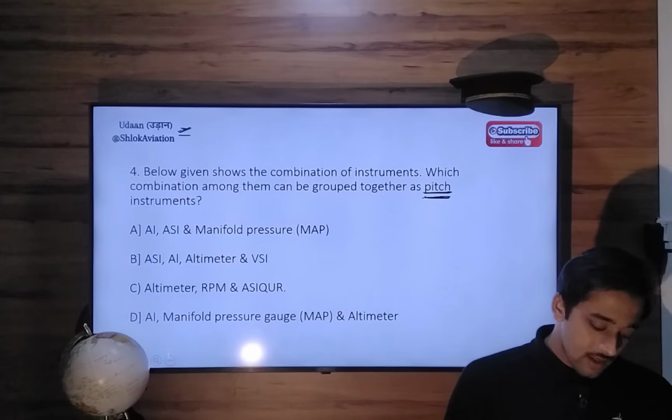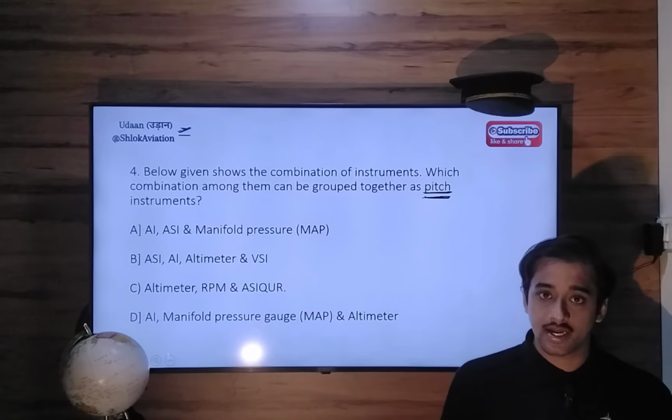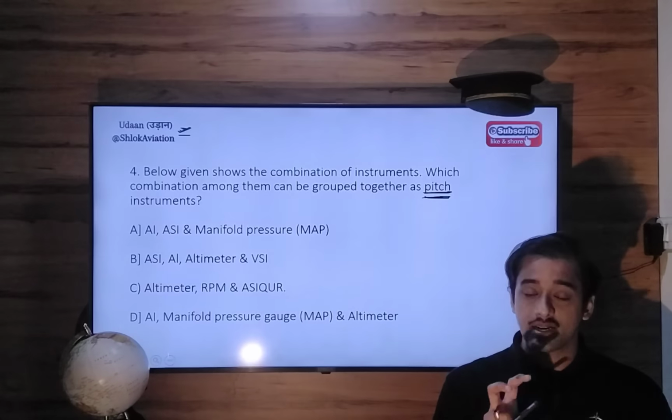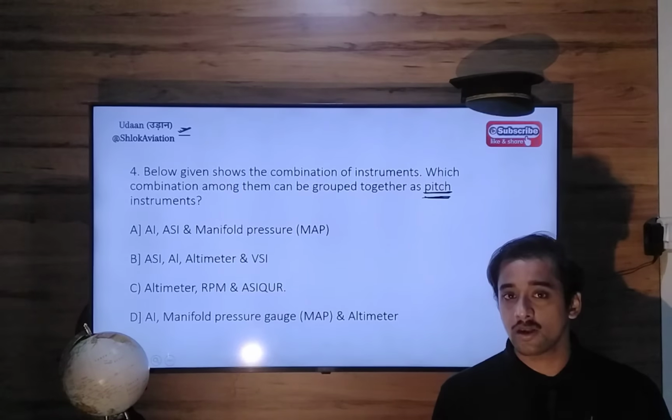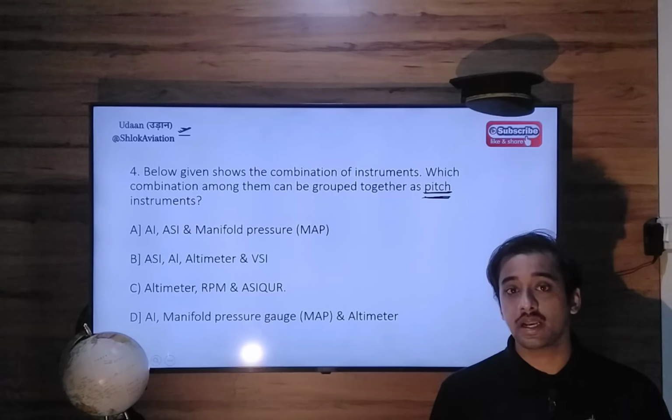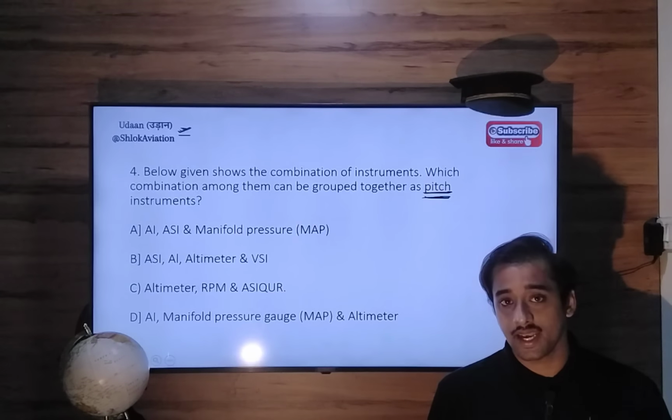So let's check. Option A says attitude indicator. Yes, the attitude indicator is your artificial horizon, and that is the primary instrument. Looking at the artificial horizon, you will come to know whether you are climbing, descending, or maintaining straight and level flight. Airspeed indicator, yes. Again, the airspeed indicator is nothing but your angle of attack indicator.